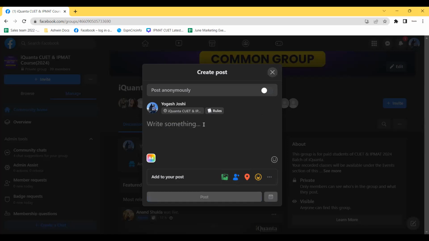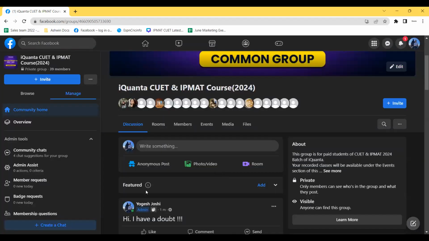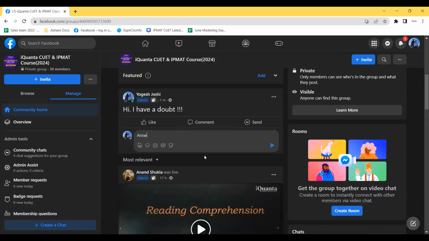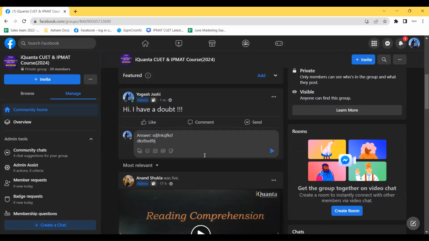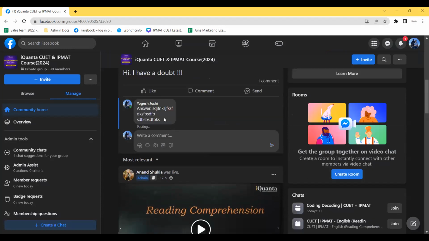And apart from that, this is how you have to post it out. So for example, I'm just posting something: I have a doubt. Just write your text here and post it. Now, what will happen after you post? After you have posted, our doubt solvers or the faculties will be checking your doubt, your question, and they will comment here: answer is this. And they will give you a detailed explanation of your answer. And you will get your answer like this.